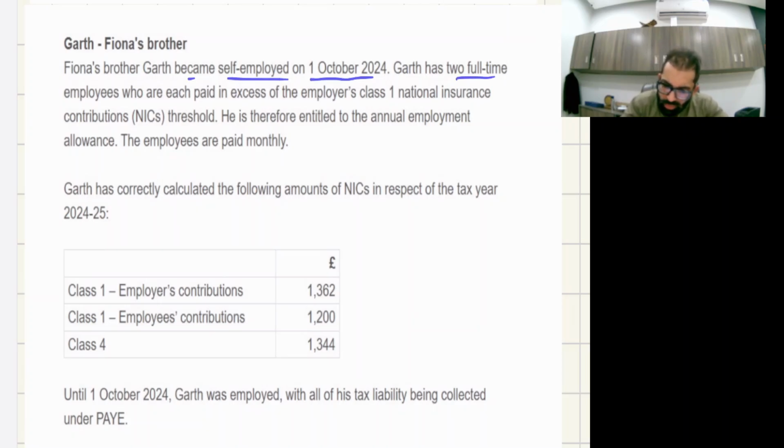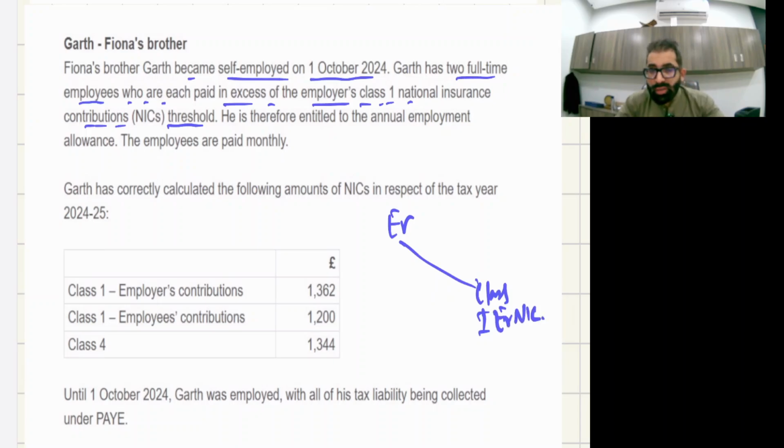Garth has two full-time employees who are each paid in excess of the employer's class 1 NIC contribution threshold. So definitely the employer has to pay class 1 employer NIC for his employees. But yes, the employee will also bear the burden of class 1 employee NIC.